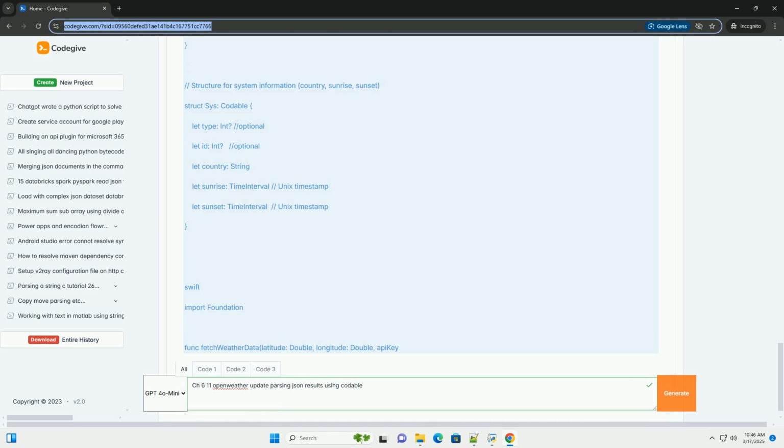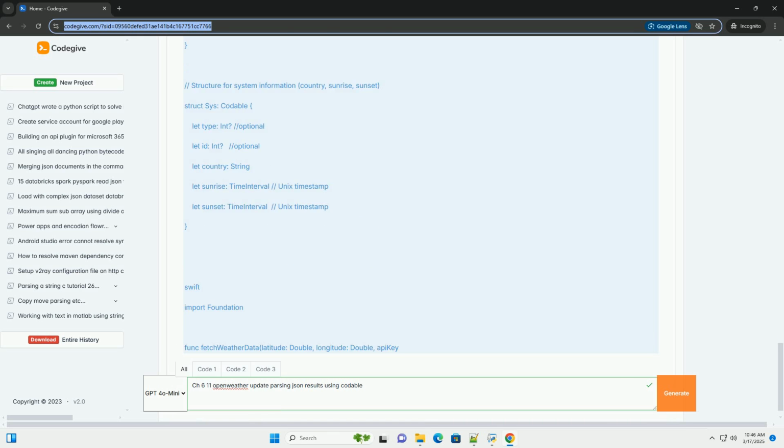Prerequisites. Xcode, you'll need Xcode installed on your Mac. Swift basics, familiarity with Swift syntax, structs, classes, and optionals is helpful. OpenWeather API key, you'll need to sign up for a free API key from OpenWeatherMap.